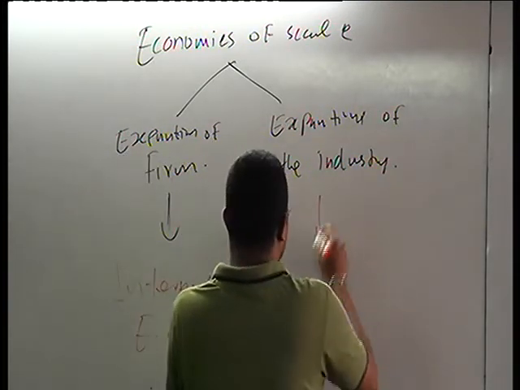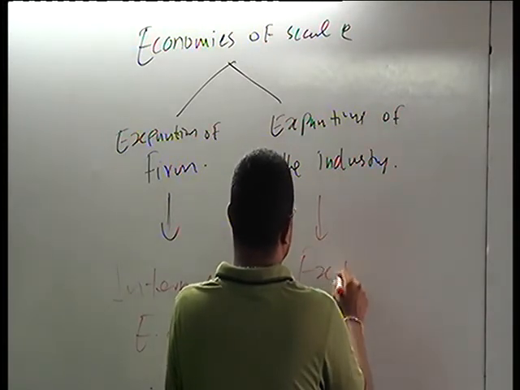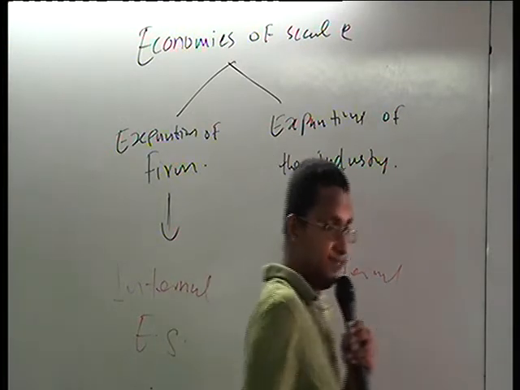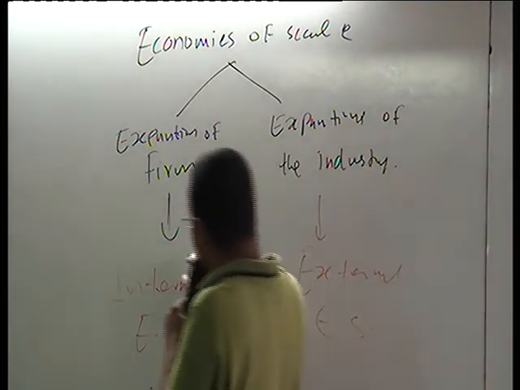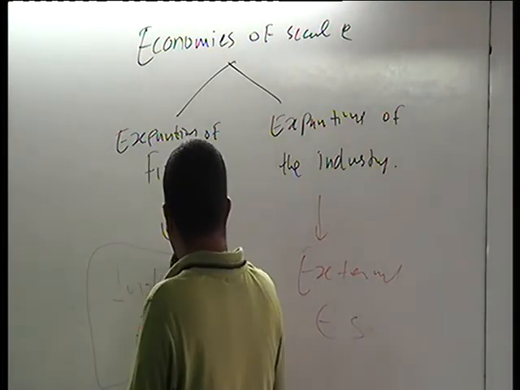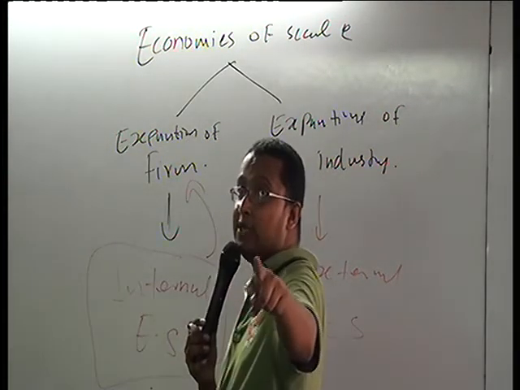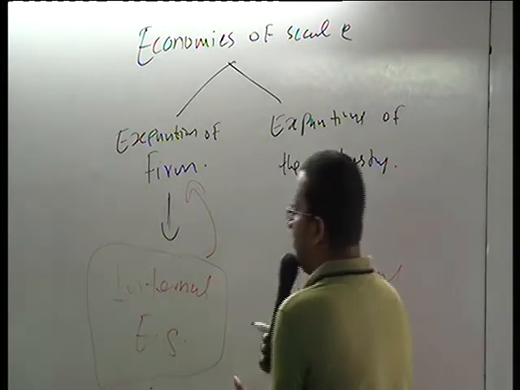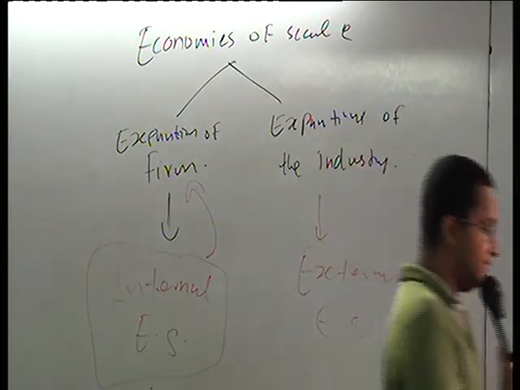Expansion of the industry we call external economies of scale. Right? External economies of scale. First of all, we are going to study internal economies of scale, which arises from expansion of the firm. Write this down, please.